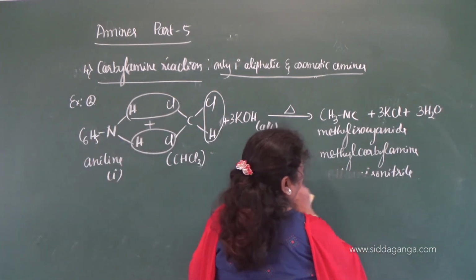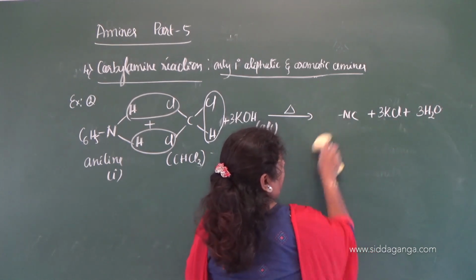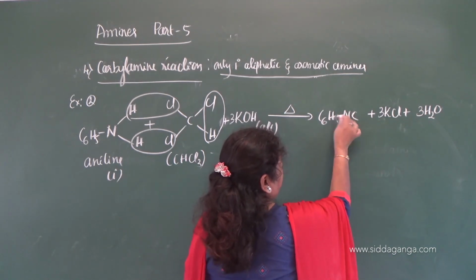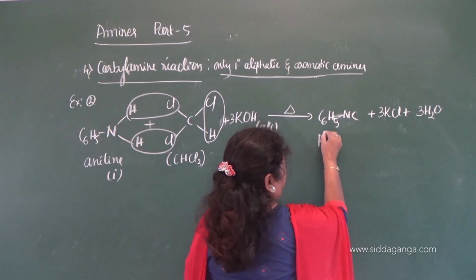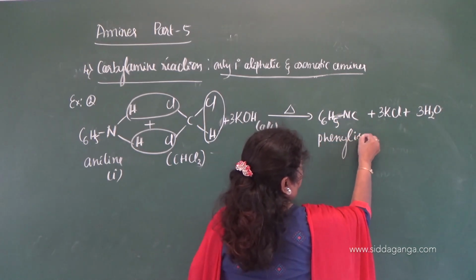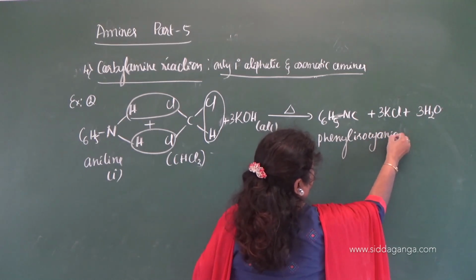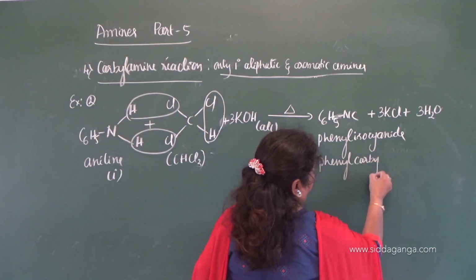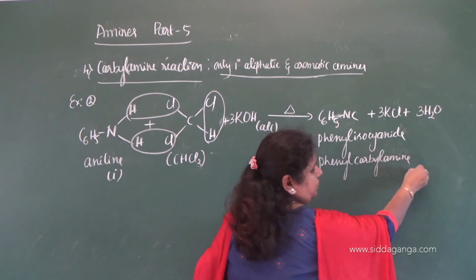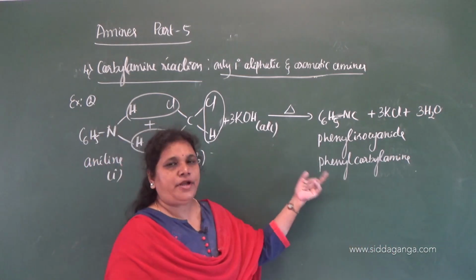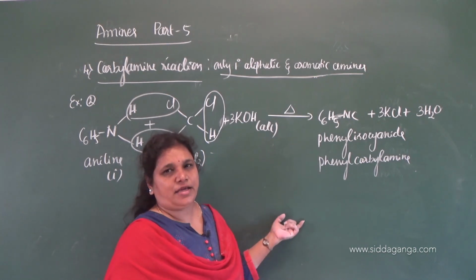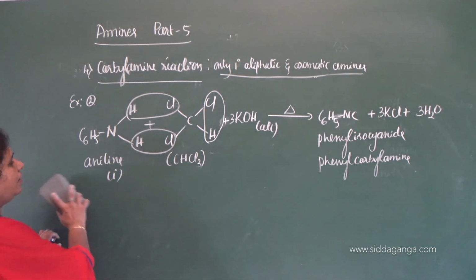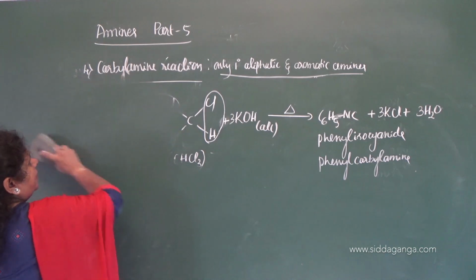Here you will get C6H5NC, that is phenyl isocyanide or phenyl carbylamine. So this is the product obtained after the carbylamine reaction. Okay, now let us move on to the next reaction called reaction of amines with nitrous acid.